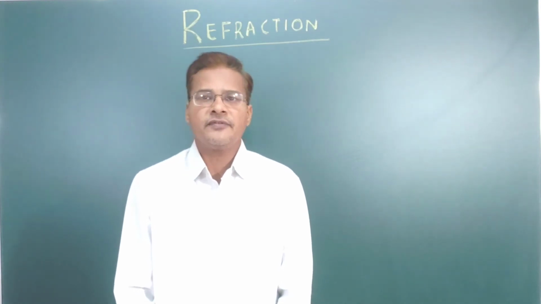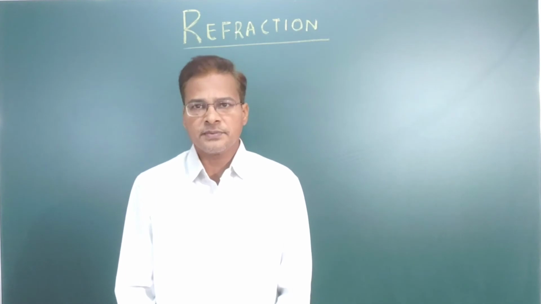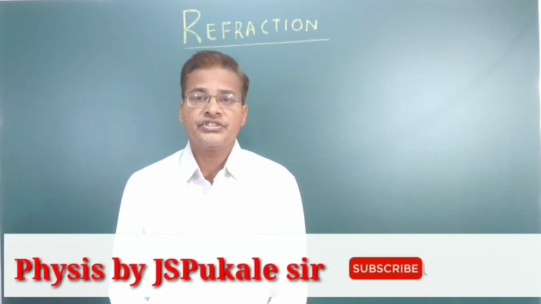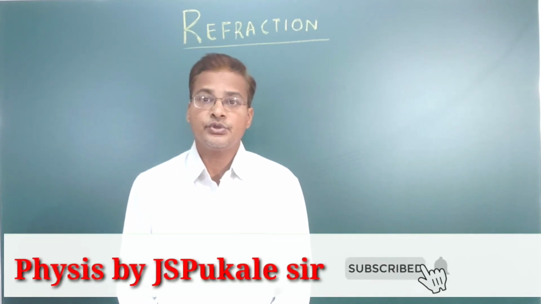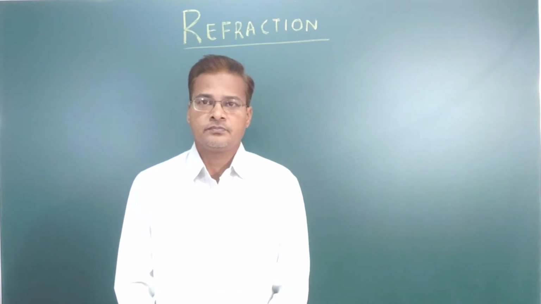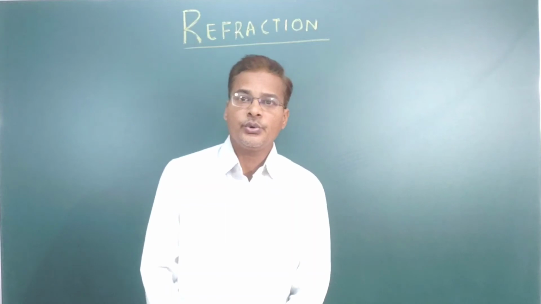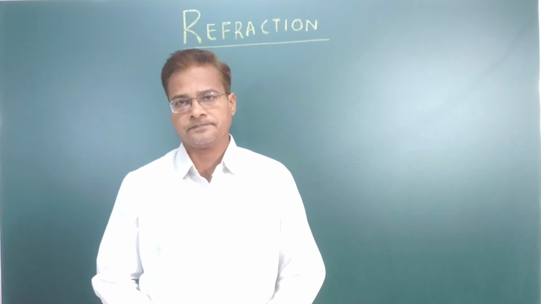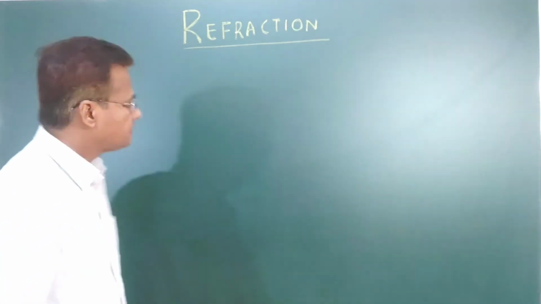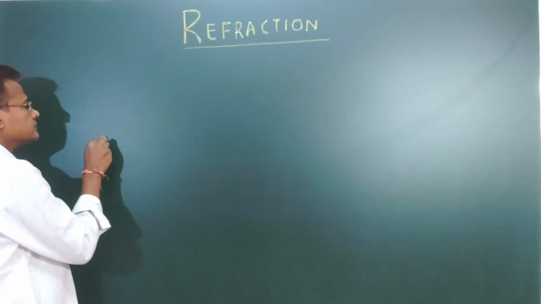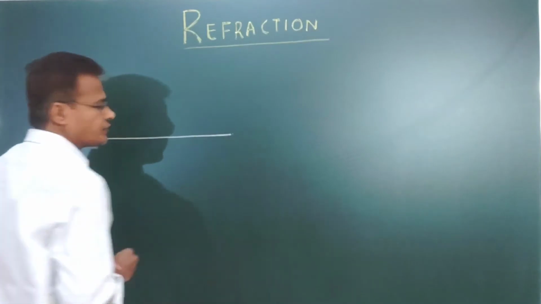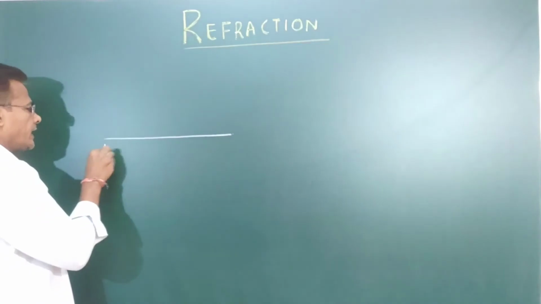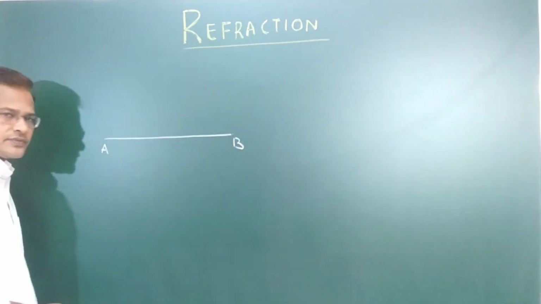Refraction means when a beam of light travels from one transparent medium to another transparent medium, it changes its path. The path is going to be changed, it will deviate from the incident ray. I am going to show you how exactly it happens. See, this is the refracting surface. We are going to call this AB. AB is the refracting surface.